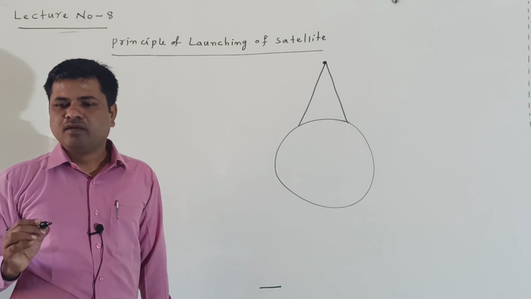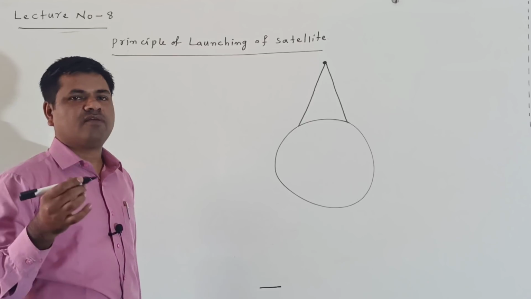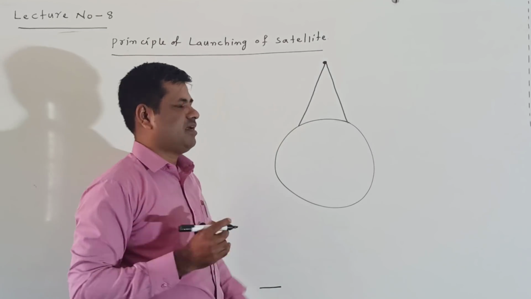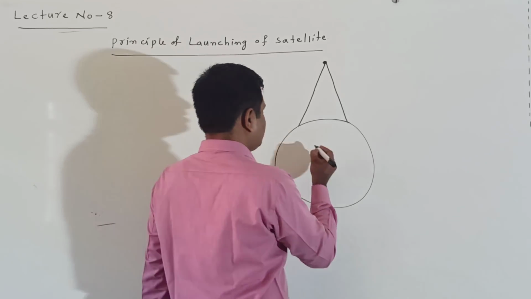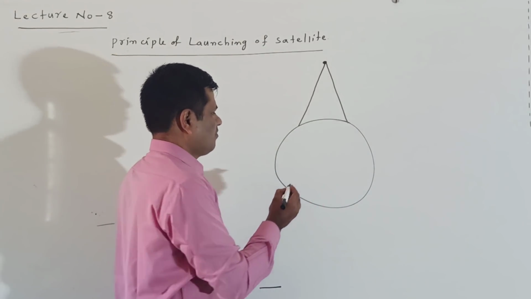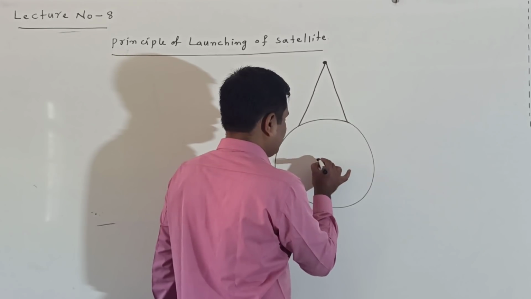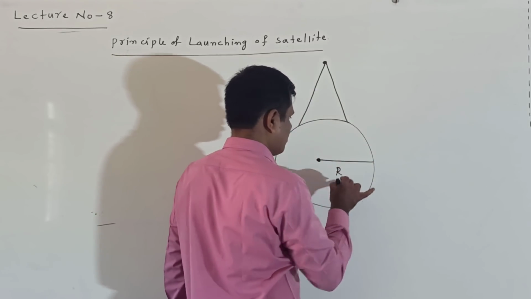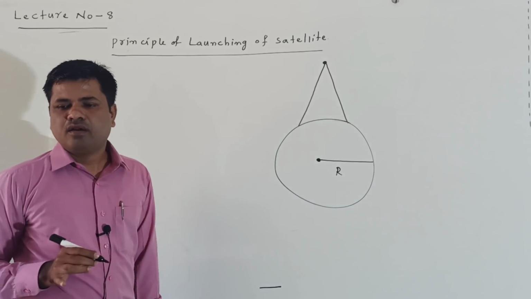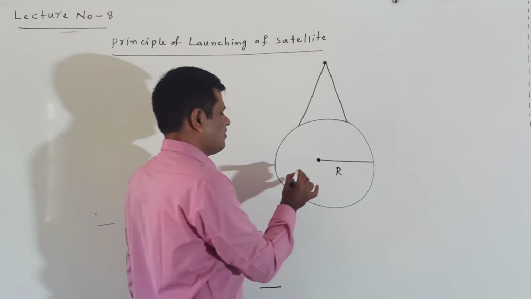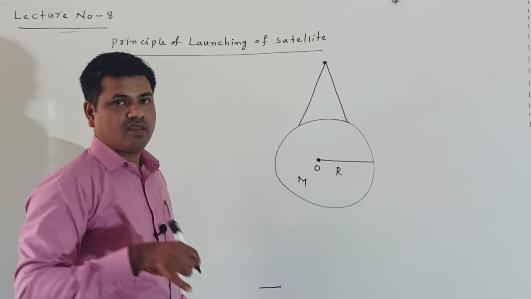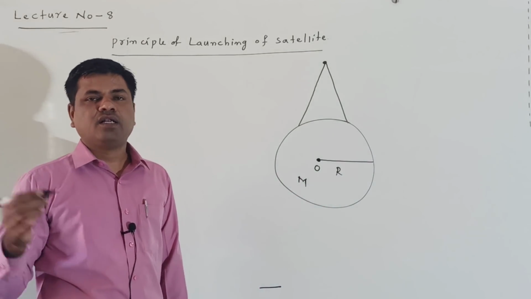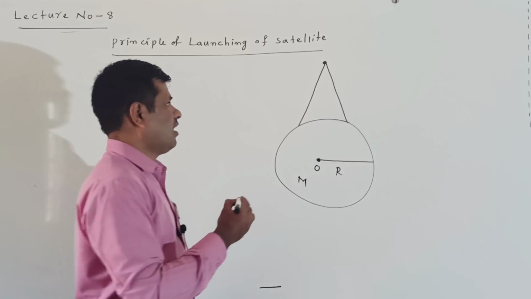On the surface of the Earth, we consider one tall tower, a big tower. This is the surface of the Earth. The Earth has radius R. This is the center of the Earth. The mass of the Earth is capital M. On this we are taking one tall tower. From this tall tower